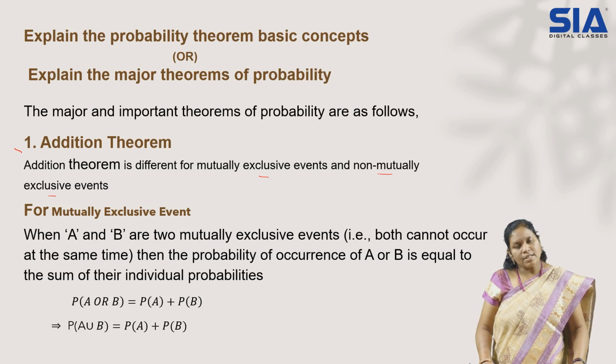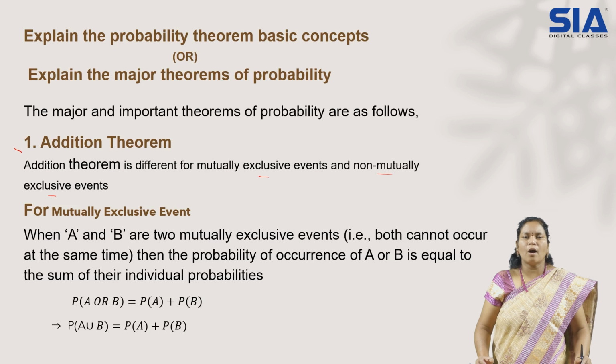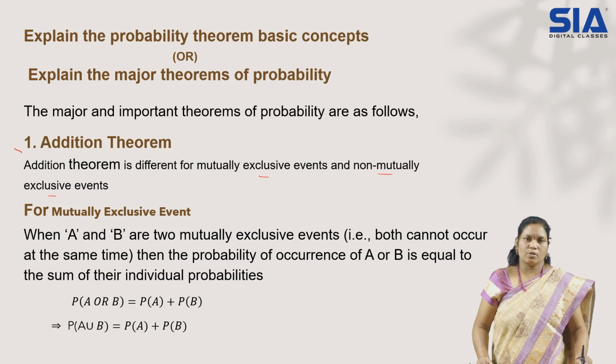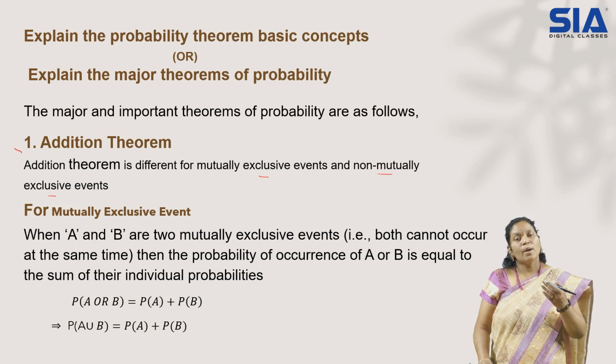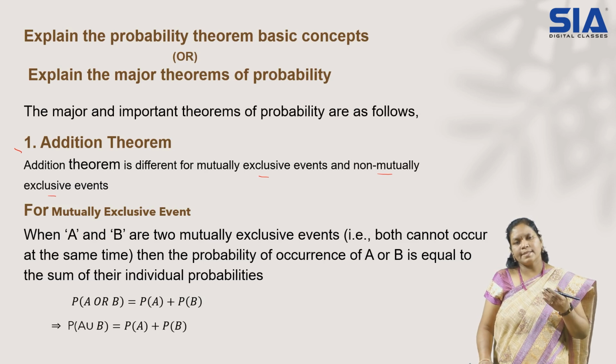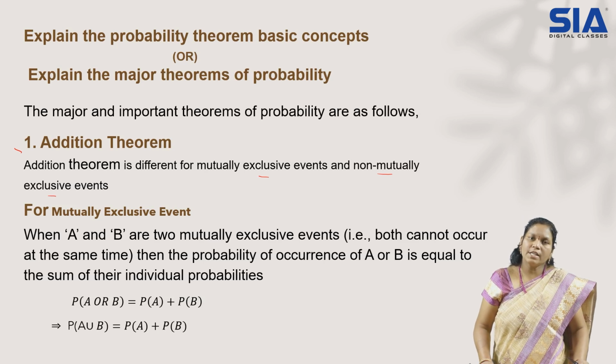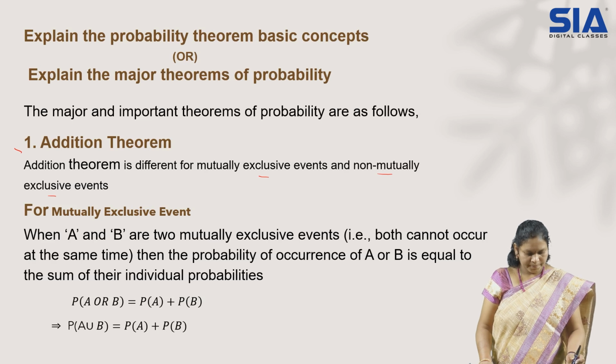So for such situations, let us check how the addition theorem goes on. Addition theorem in the sense, whenever two possibilities are there, like two results you want to check, or more than two results, where one to one they are related, whenever unions will form, at that time we'll go for addition theorem. So let us check it out for mutually exclusive events.